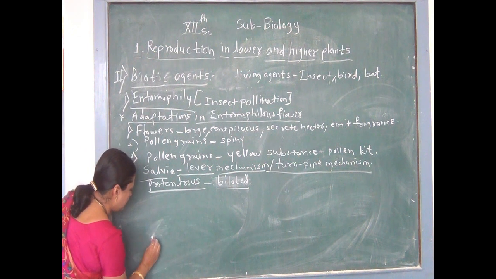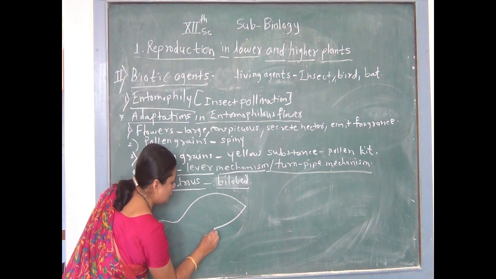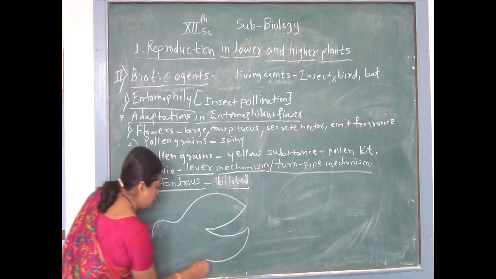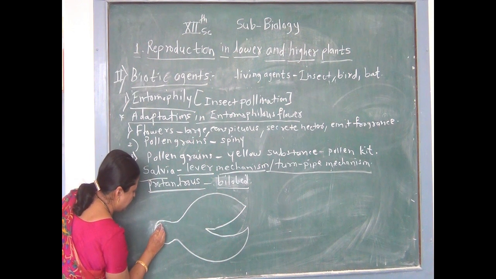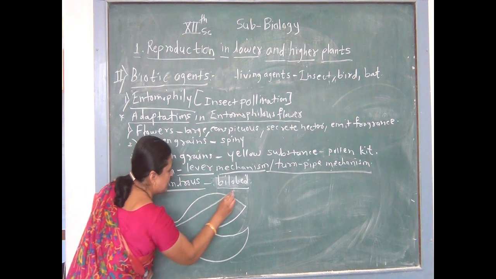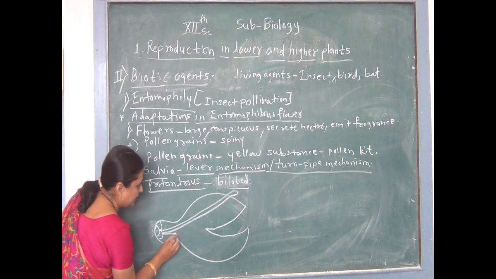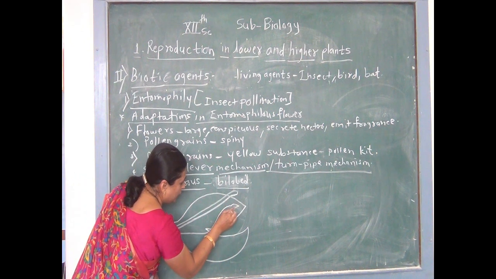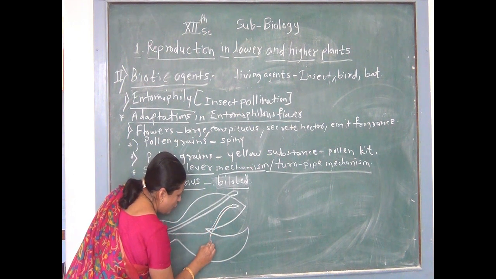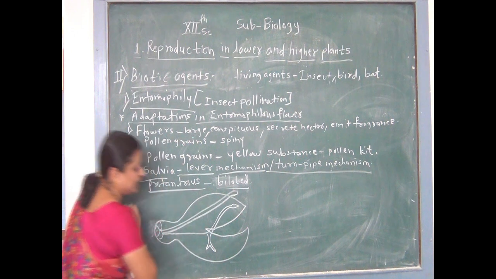Flower is like this. Flower shows bilipped condition, that is two lips of the flower are present. They contain bisexual flower which contains the stigma as well, but such a stigma is not mature. And the specific characteristic of such a plant, सगळ्यात महत्त्वाचं characteristic बघतोय, that is they show bifurcated connective.